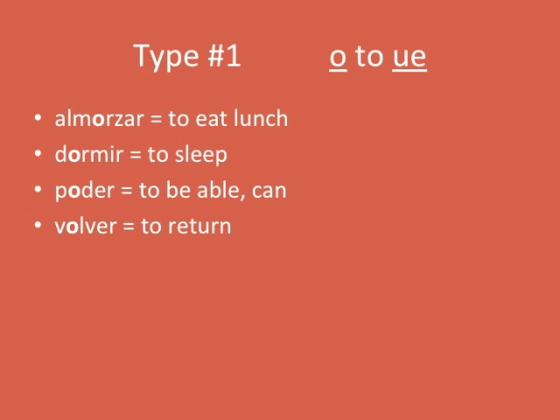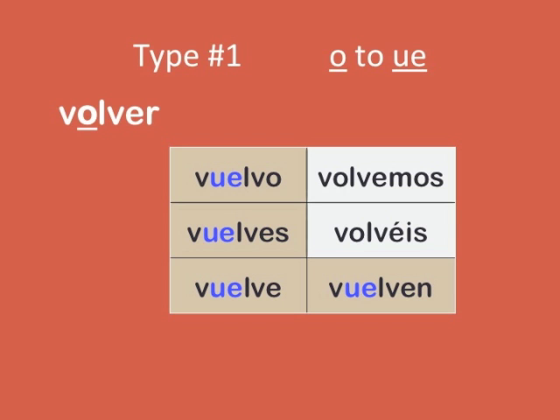All right, type 1, the O to UE. Let's just do a quick review of what these mean. We have almorzar, to eat lunch, dormir, to sleep, poder, to be able or can, and volver, to return. Let's conjugate the verb volver to practice this. Remember, with stem changes, or boot verbs, it only occurs in the shaded regions, the ones that form the boot.